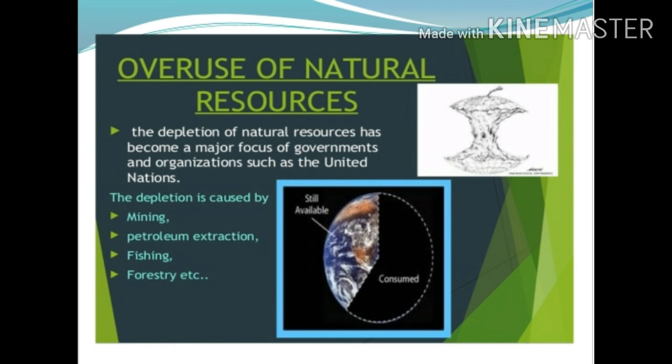Next, mineral resources overuse. The minerals are extracted from Earth's crust. The rate of accumulation of minerals is very slow, but the rate at which the surface area of Earth is utilized for human activity is high, so there is drastic reduction in mineral resources.